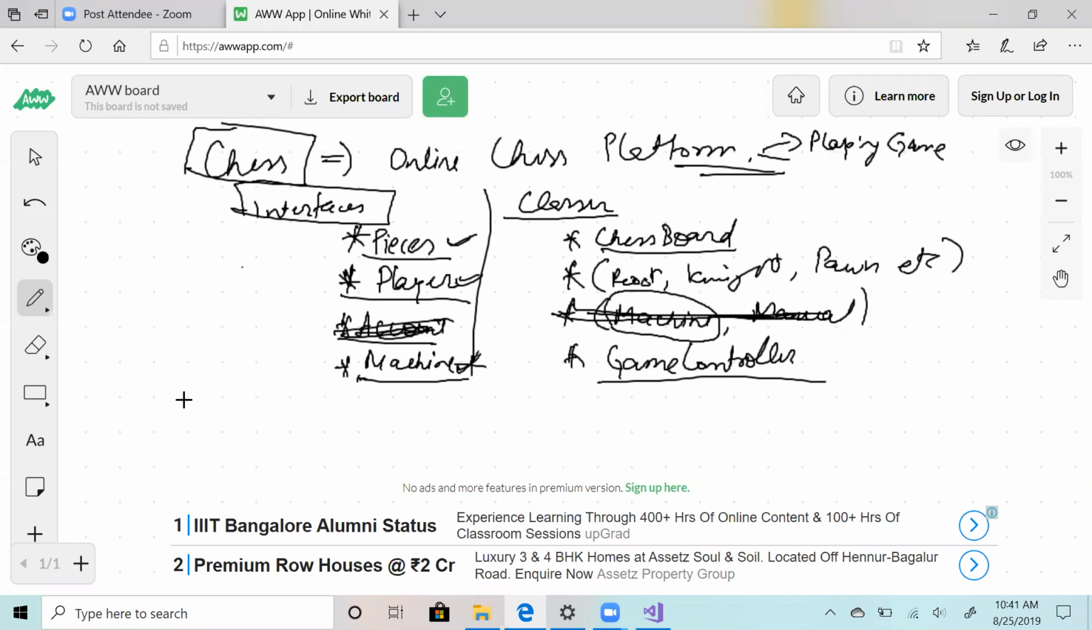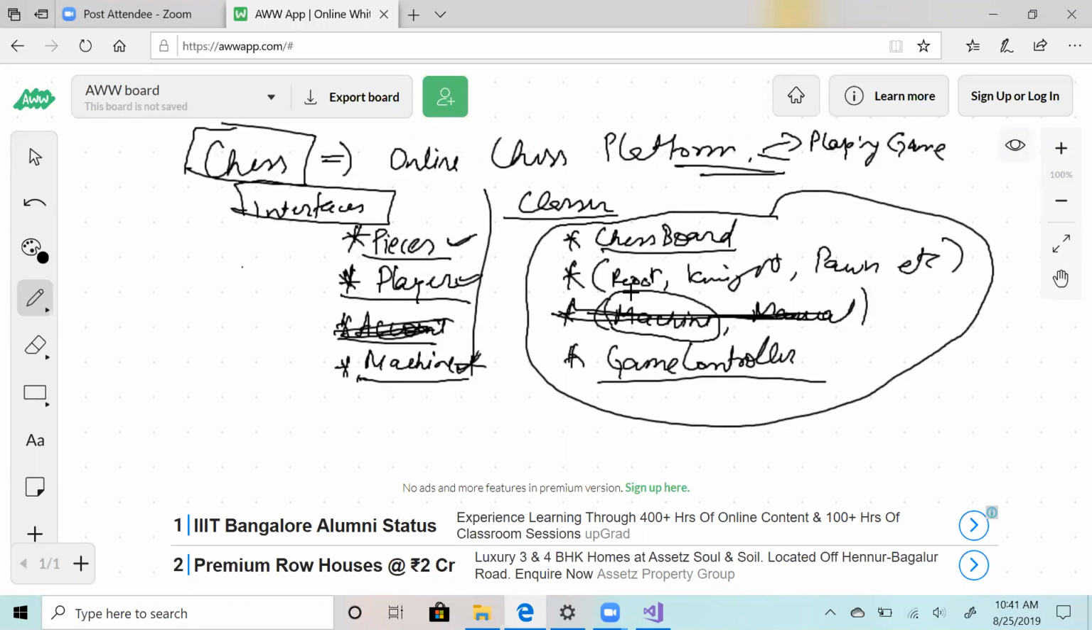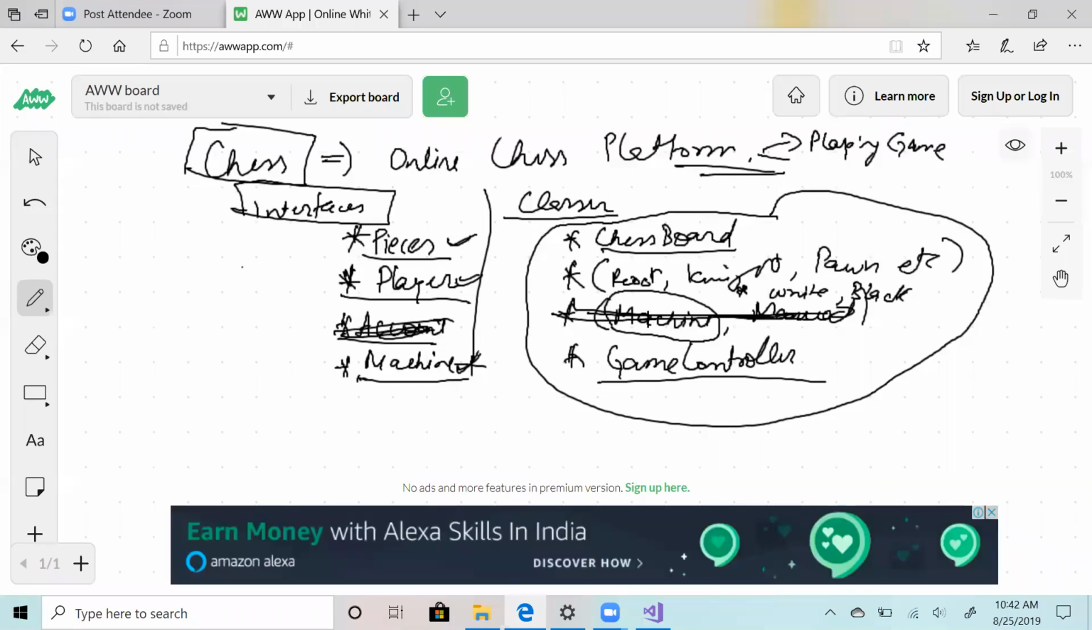Now let's talk about relationships. How will you define relationships? Now there are classes. Let's see what classes you have. Relationships will be between classes. So chessboard, you have pieces. Then you have player. So player can be what? You can have a white player and a black player, and then you have a game controller. So what is the relationship between them? How can you define the relationships?